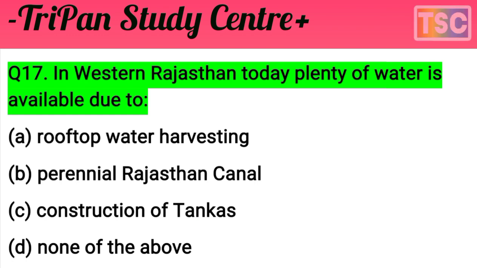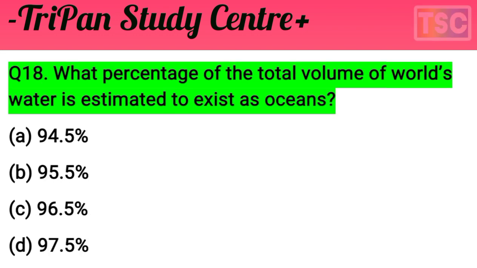The answer is B, Perennial Rajasthan Canal. That is the most important point: Western Rajasthan today has plenty of water available due to the Perennial Rajasthan Canal. The next question arrives here, that's important.